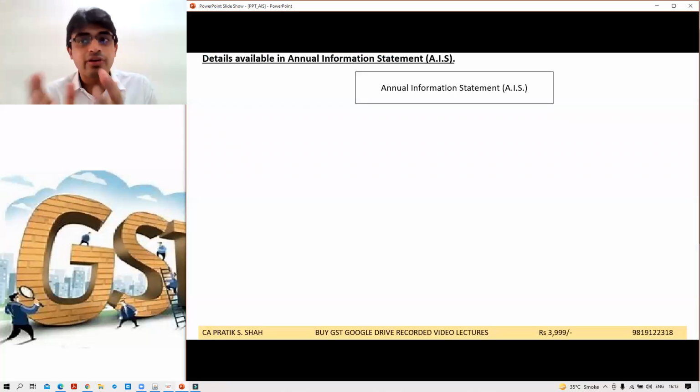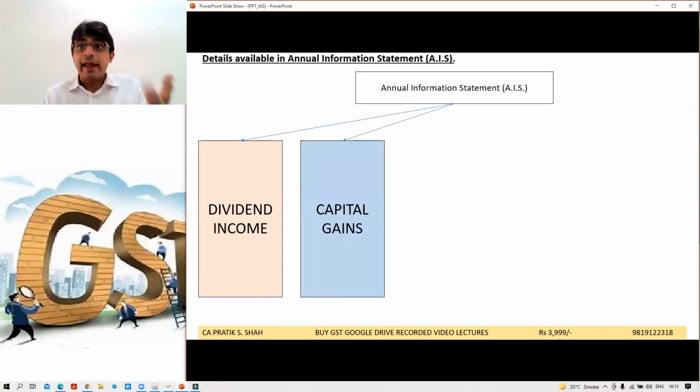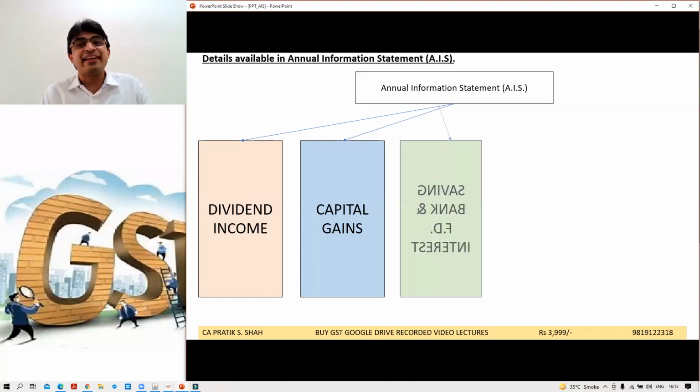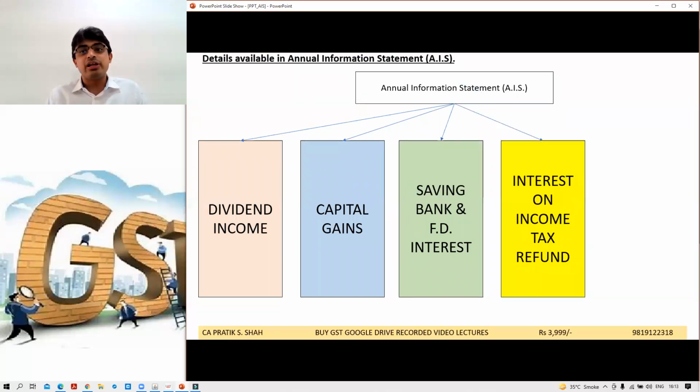What are the things that are going to be available in the annual information statement? See, whatever dividend income that you have earned will be available. Capital gains, if you have purchased or sold anything, mutual funds, shares, those details will also be available. Savings bank and FD interest, savings bank interest, it was not available in 26AS. This will be available.